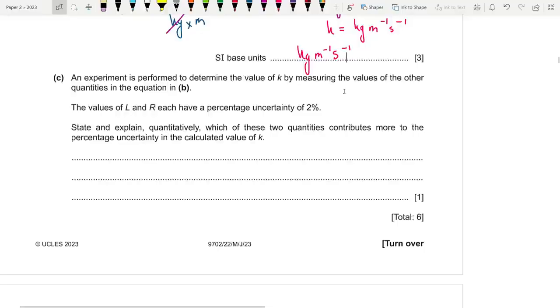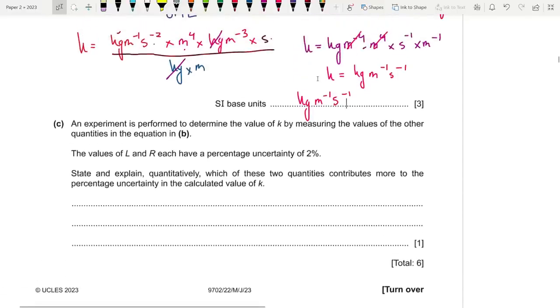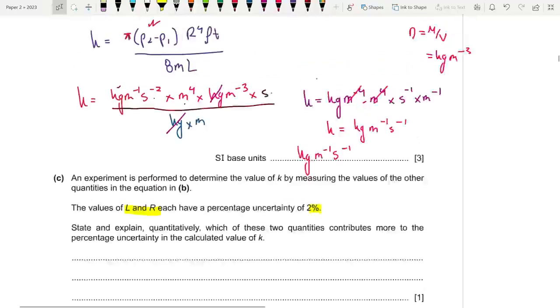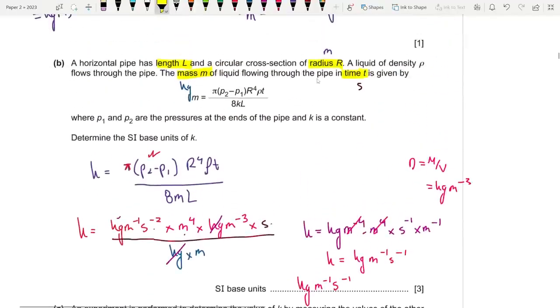An experiment is performed to determine the value of k by determining the values of the other quantities in the equation. The values of L and R each have a percentage uncertainty of 2%. State and explain quantitatively which of these two quantities contributes more to the percentage uncertainty in the calculated value of k. So check this.